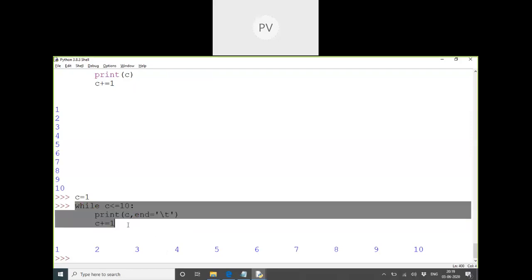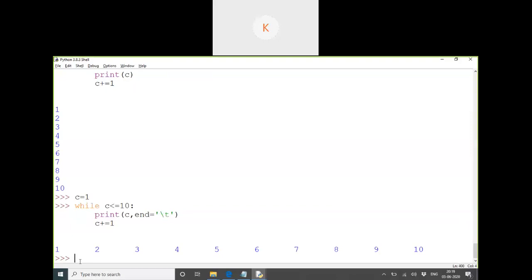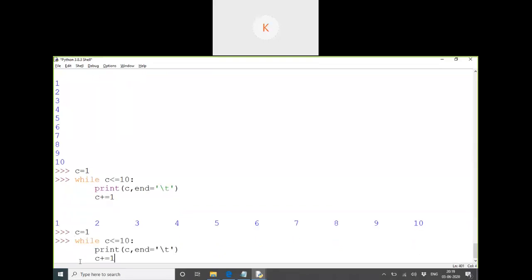Ma'am, I have a doubt here. You used end equals backslash t. Is that a syntax, or a keyword you use with a random string there? Yeah, it is a keyword actually. This is the keyword only to change the last character. I want to change the default slash into something else. I can give a space also, or I can give a star also. Backslash t is tab, backslash b for backspace, backslash n for new line character.